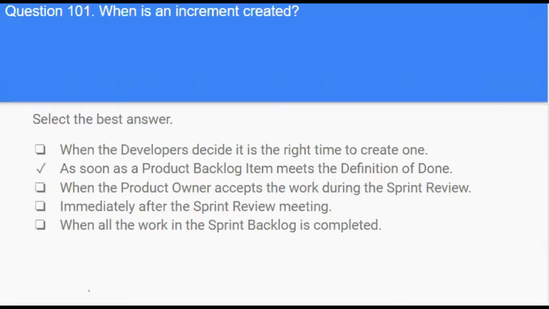Answer is as soon as a product backlog item meets the definition of done. Scrum Guide 2020 explains the moment a product backlog item meets the definition of done, an increment is born.